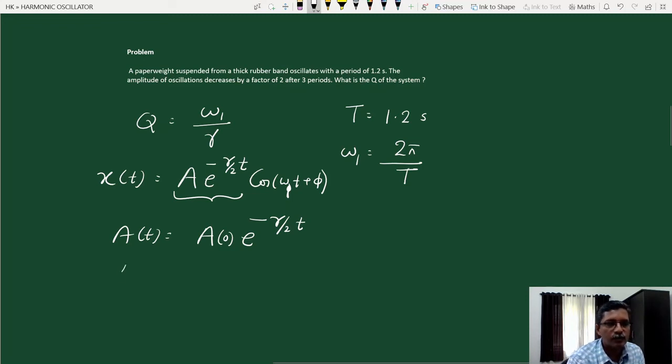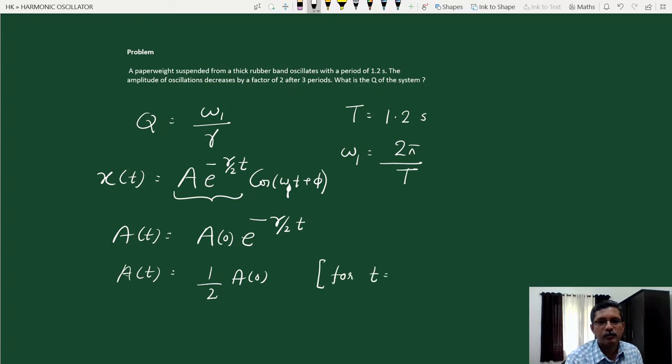That means the amplitude at time t is 1 by 2 times the amplitude at time 0, for t equal to 3 periods. So that is 3 into 1.2 seconds, that is 3.6 seconds.